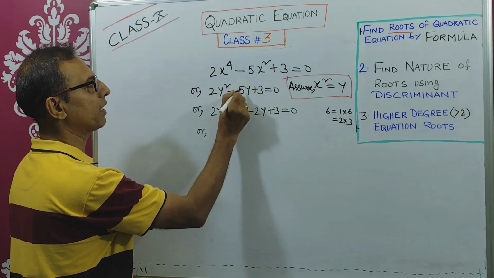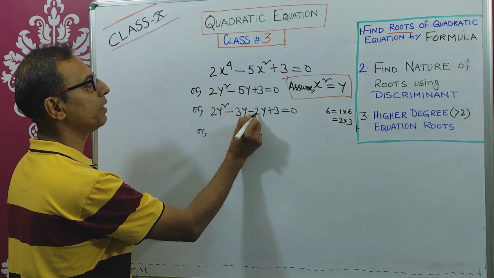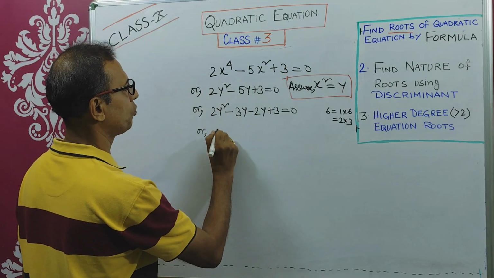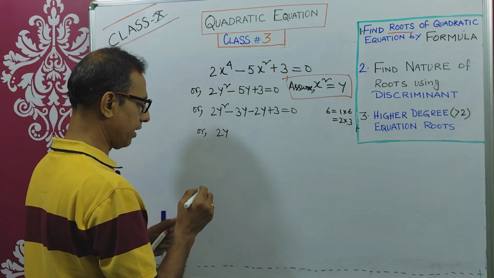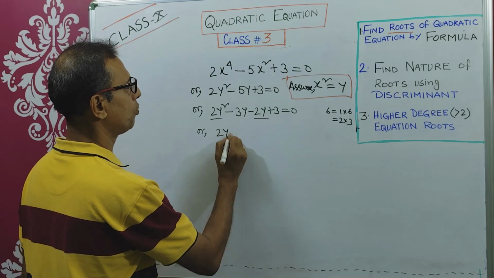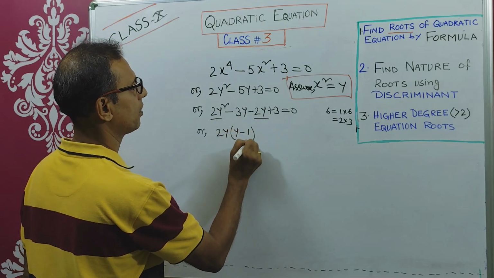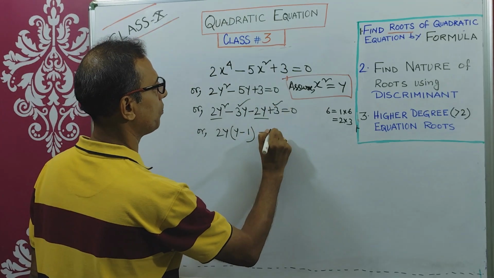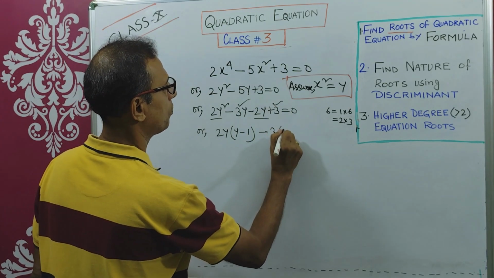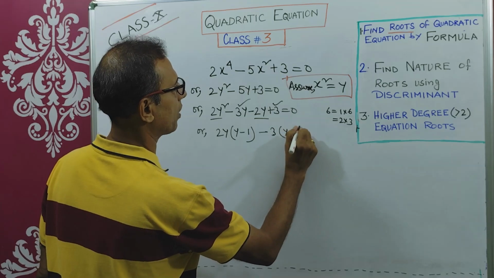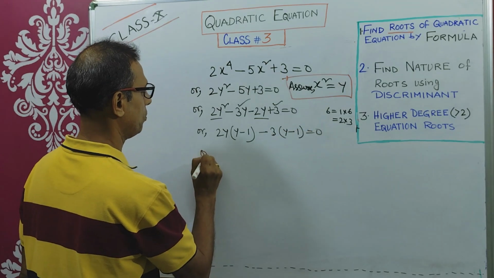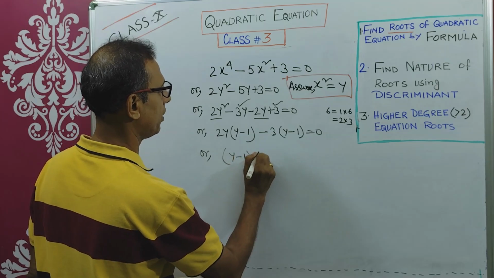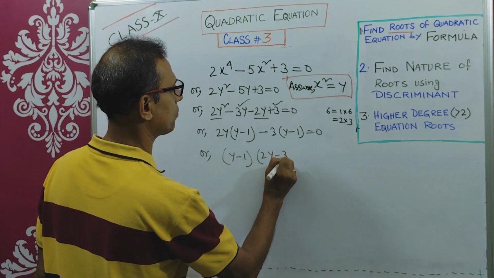Minus 3y minus 2y is minus 5y, and minus 3 into minus 2 means plus 6, 3 into 2 is 6. So now you take common 2y: 2y into y minus 1, minus, considering this 3, 3 into y minus 1 equals 0. So factorization is over. y minus 1 into 2y minus 3 equals 0.